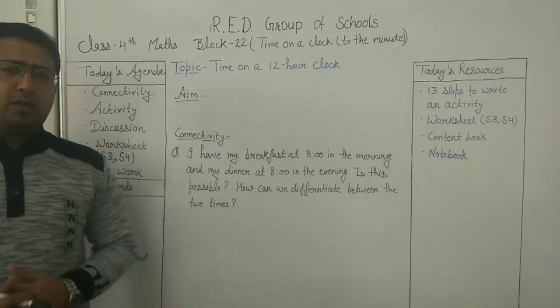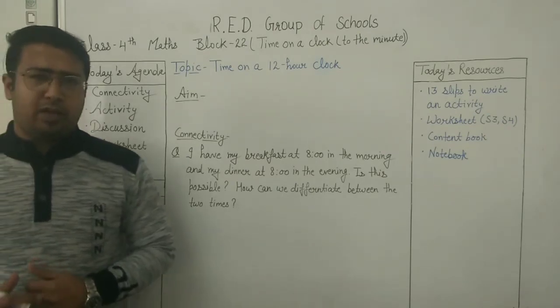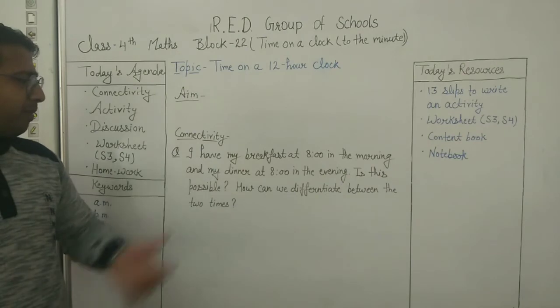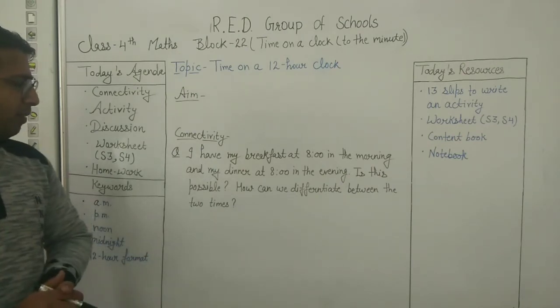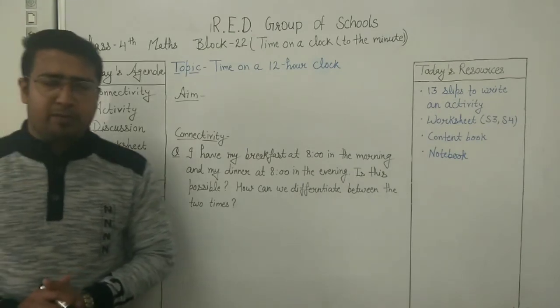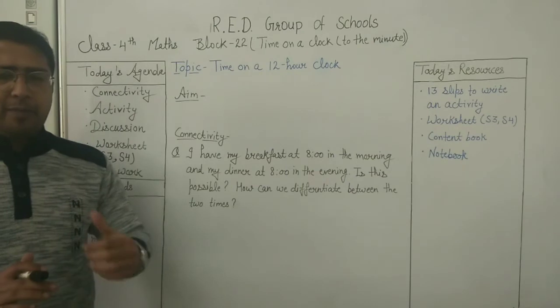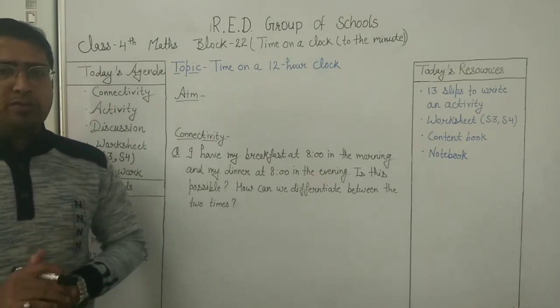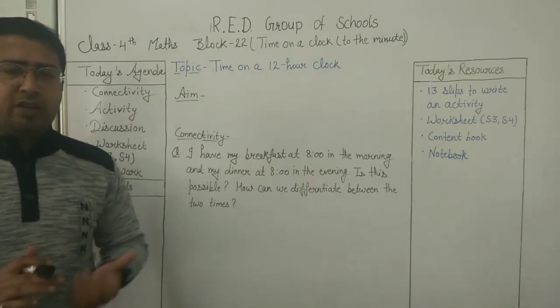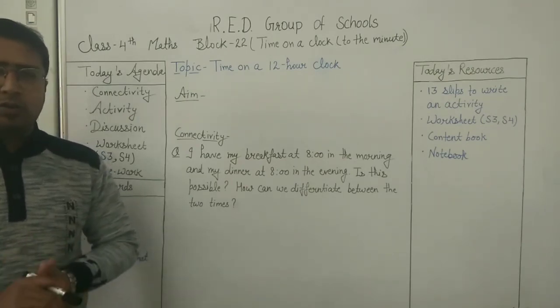Now I hope you have told your answer to your parents, so I am discussing my answer. The question was, I have my breakfast at 8 o'clock in the morning and my dinner at 8 o'clock in the evening. Is this possible? Yes, it is possible because a clock shows times two times a day. The same time, the clock shows two times. For example, we have taken 7 in the morning and 7 in the evening. So the clock has shown two times.